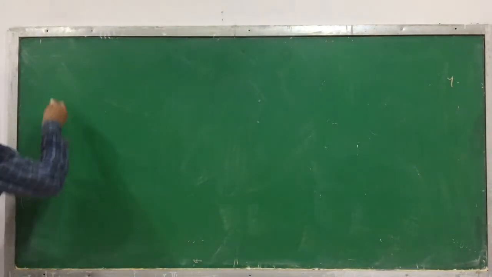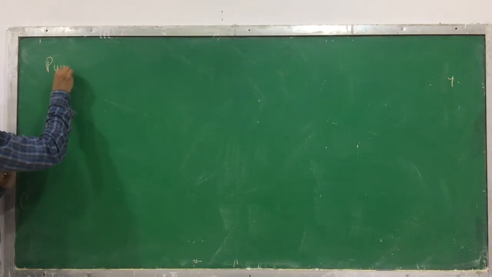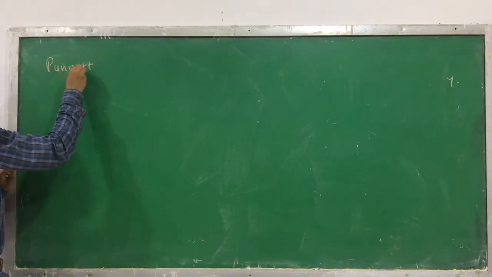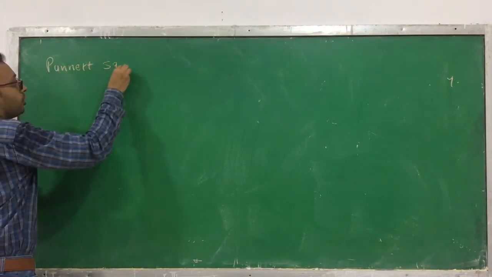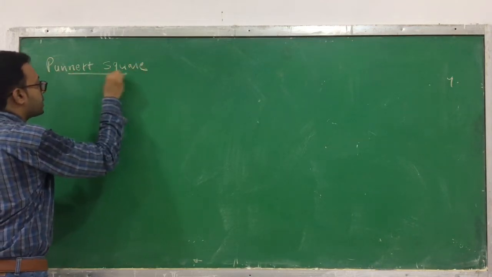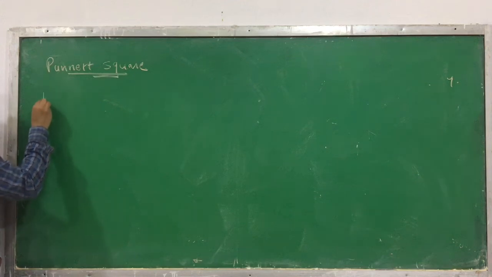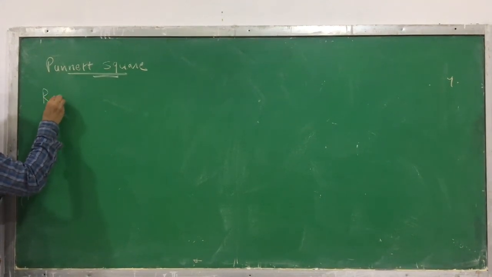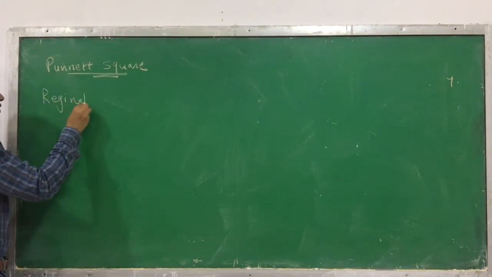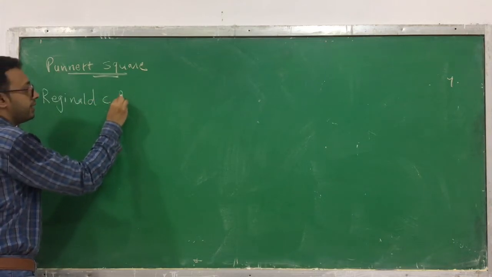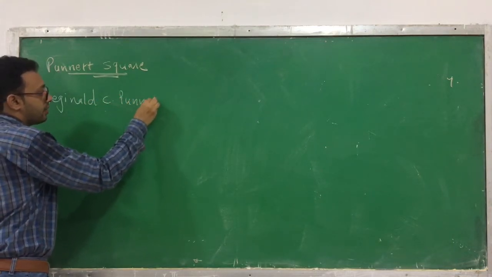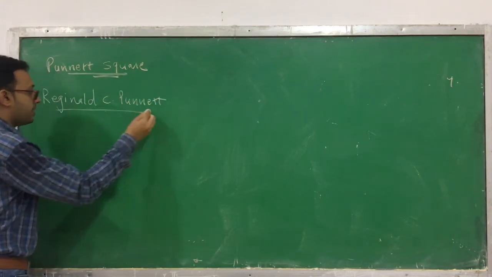So let's start with the Punnett square method. You can also obtain the same thing by this method. This method was developed by a British geneticist, Reginald C. Punnett. That's why we call it the Punnett square method.